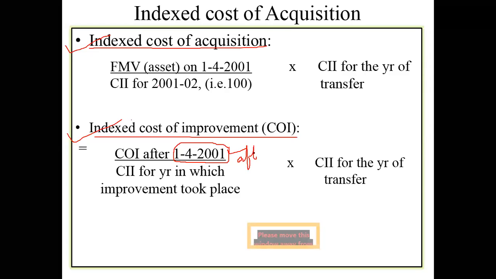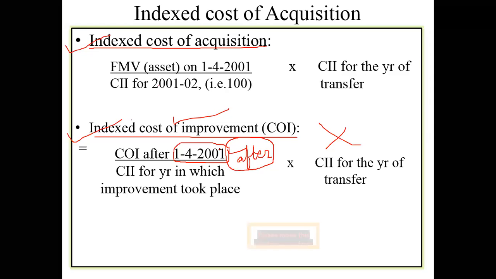Please try to understand. After 2001, whatever cost of improvement you have done, only those have to be considered in the calculation. Before 2001, anything that you do for improvement, those costs will not be considered for calculation. Getting it? Any doubts in understanding this? Now, why is it not before 2001? Please don't ask me. I am not the finance minister of the country. Because even I don't know why they have not included prior to 2001.